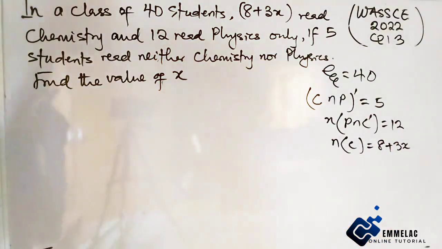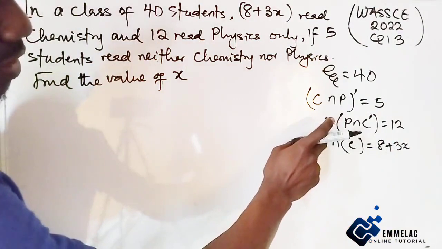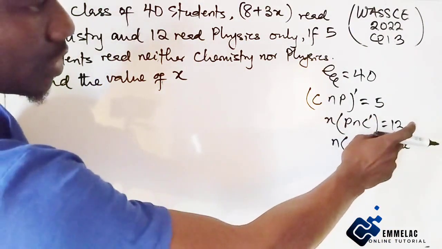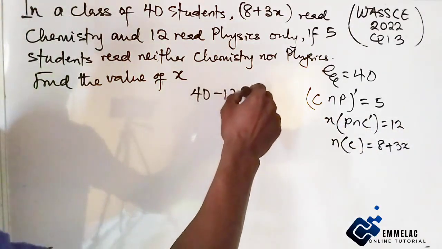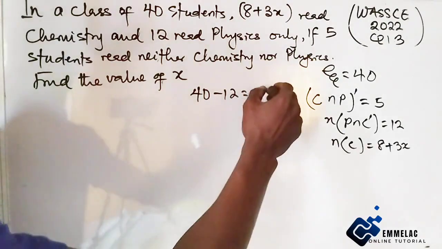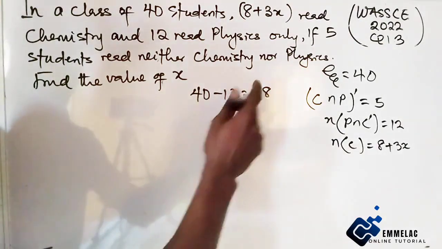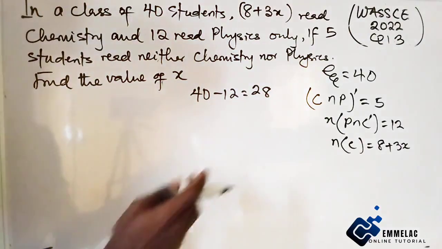Now, if physics only is 12, let us say that will be 40 minus 12, which is 28.